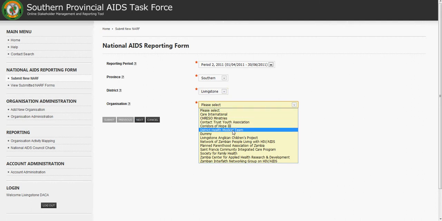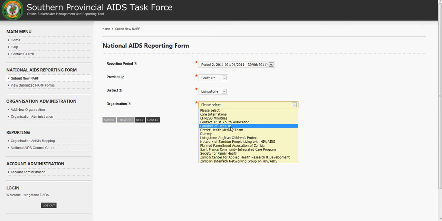So the difference here is we're actually submitting a NARF based at an organisational level, whereas currently NACMIS uses the lowest level that you can see is at a district level, and this will take it one level down so we can actually see how well individual organisations are performing.